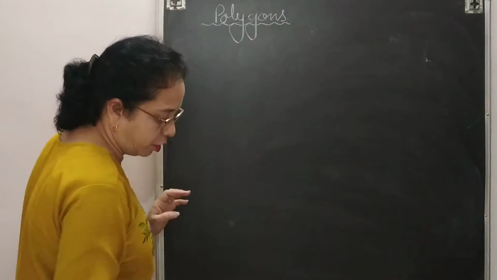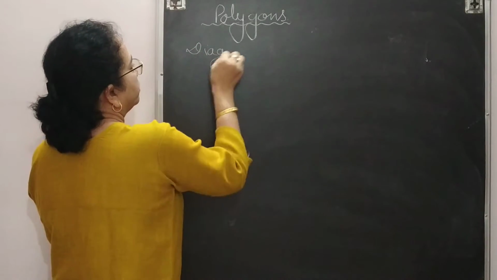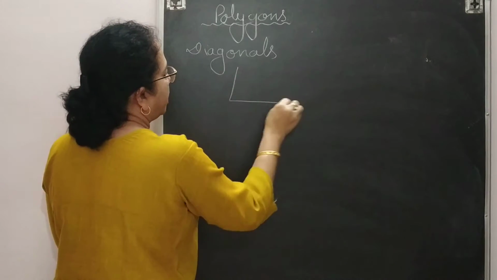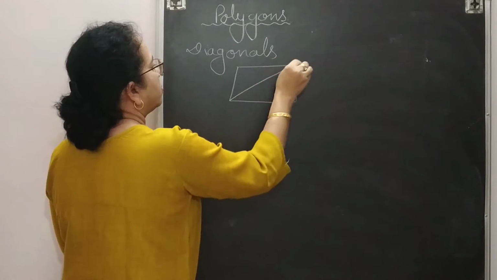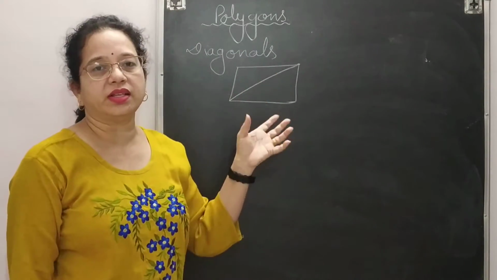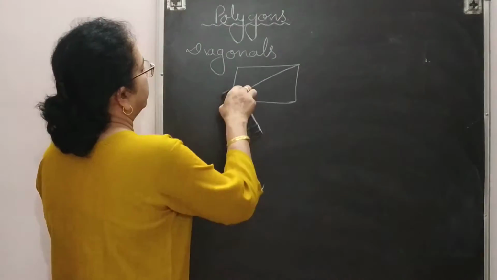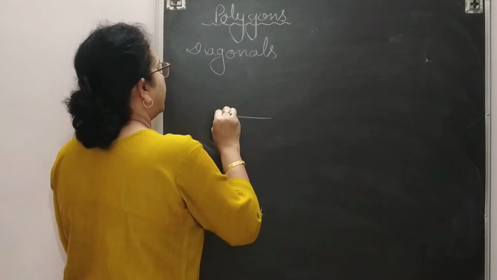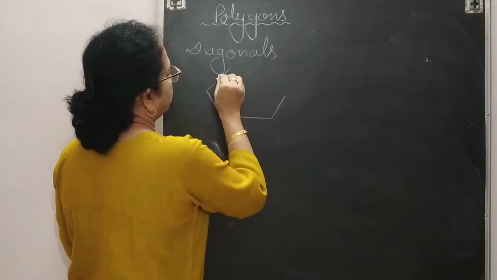Now the next subtopic is diagonals. In a quadrilateral, if we want to join diagonals, we can join opposite vertices. So a line segment joining opposite vertices is called a diagonal. If it is a pentagon, okay, quadrilateral it's okay. Suppose this is a pentagon, then how can we join this?